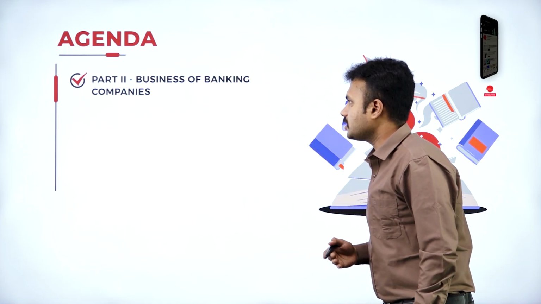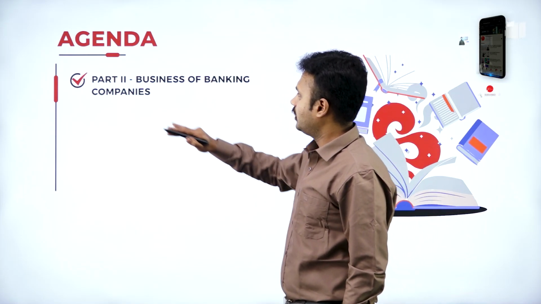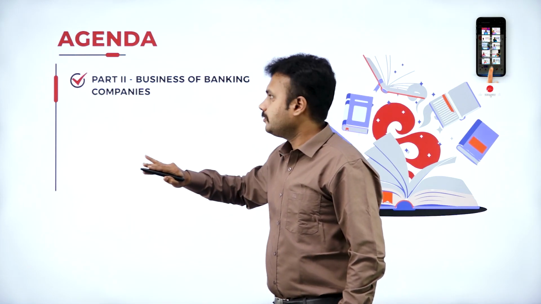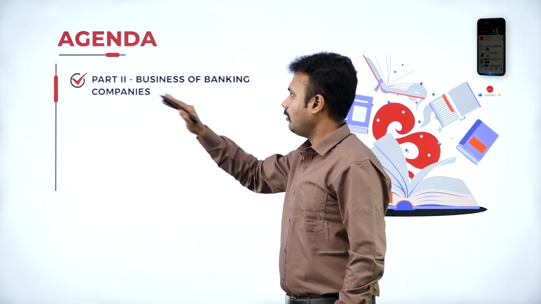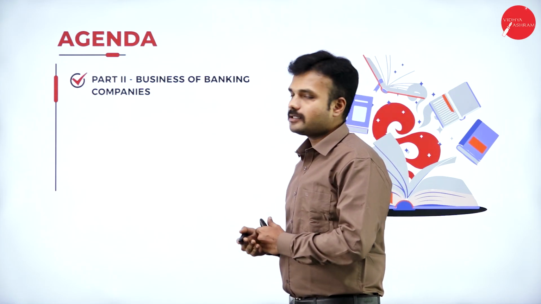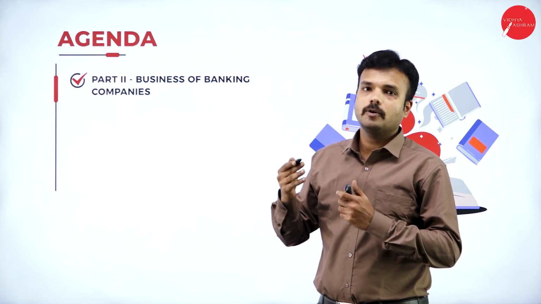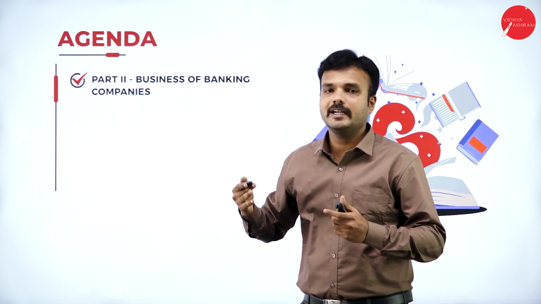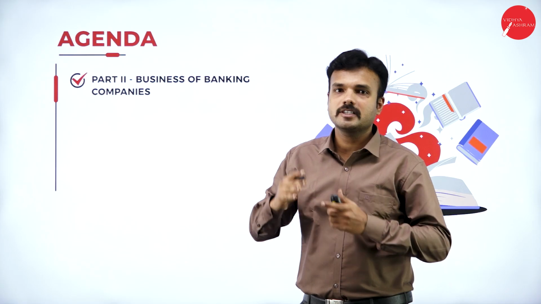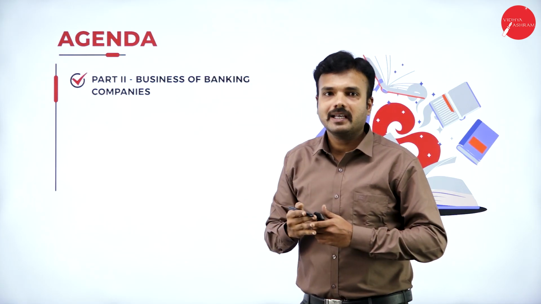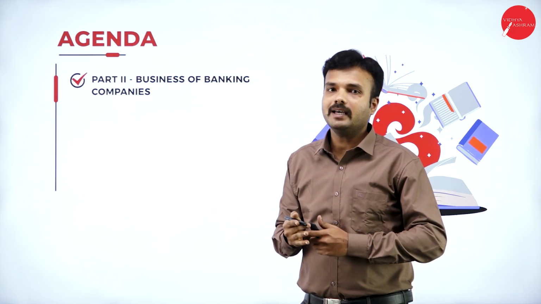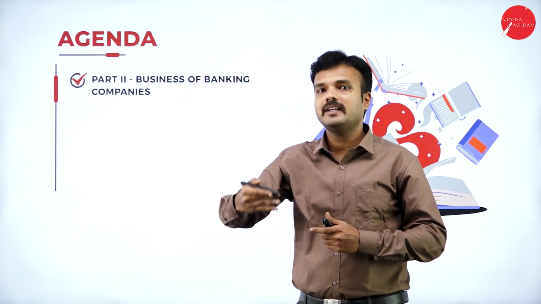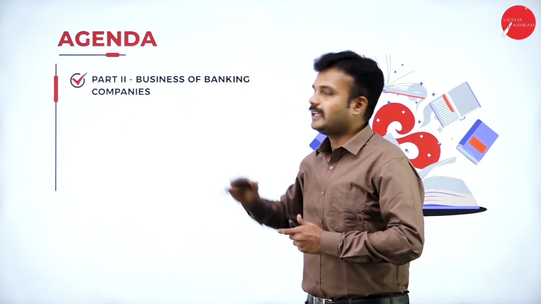This is the agenda of today's session. We are going with the concept of Banking Regulation Act 1949 Part 2, that is about business of a banking company. Here in the business of a banking company topic, we are going to study all the kinds of business which the banking company is going to undertake, and there are some businesses prohibited by the Banking Regulation Act that must not be followed by banking companies. And also we are going to go through the activity norms of banking companies.